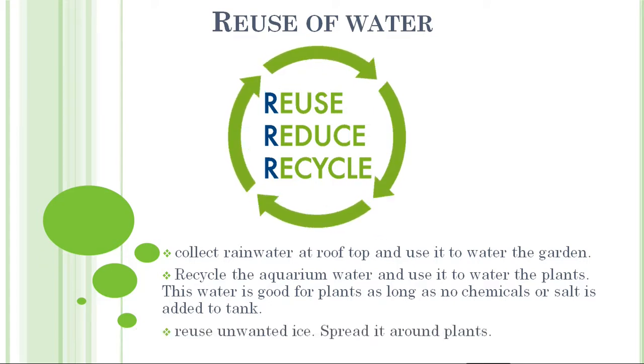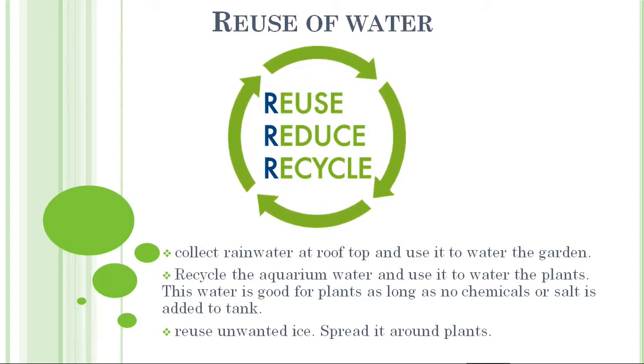Okay students, and the third one is reuse unwanted ice, spread it around plants. Now in every house we have a refrigerator, isn't it? And in that refrigerator we can find some unwanted ice.